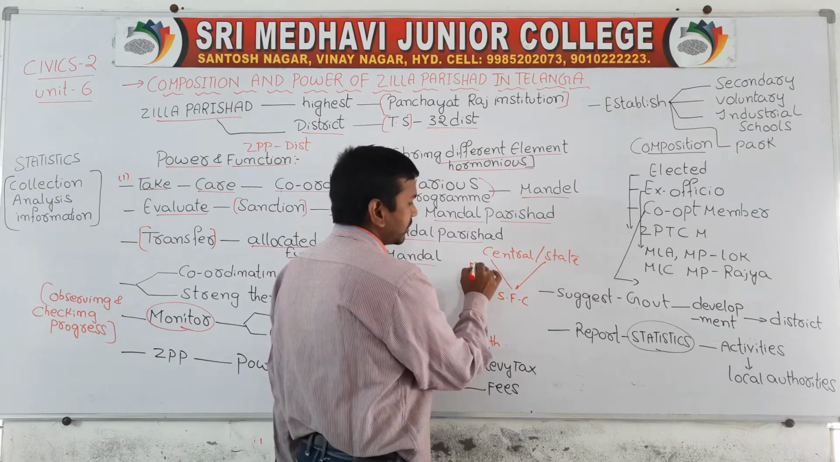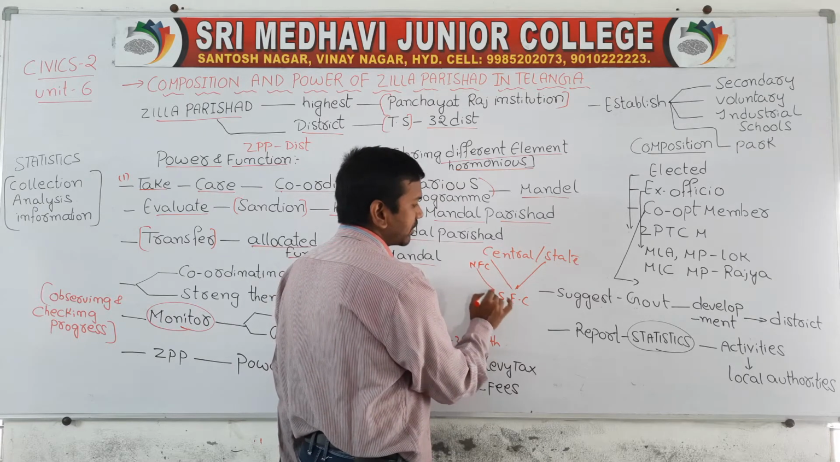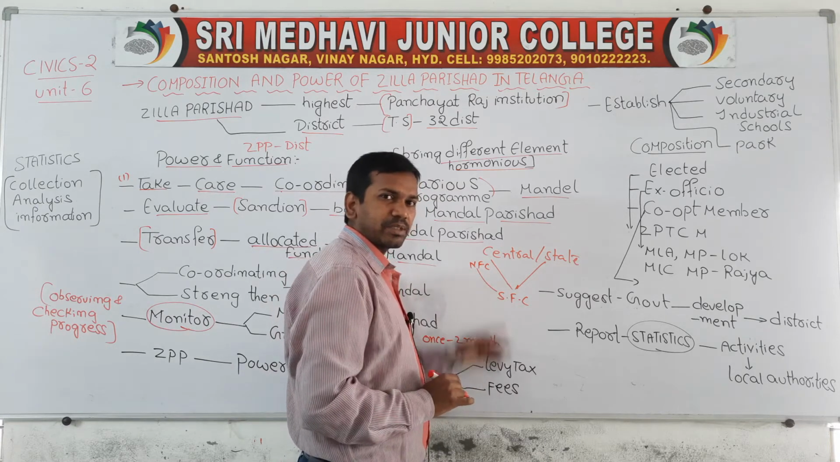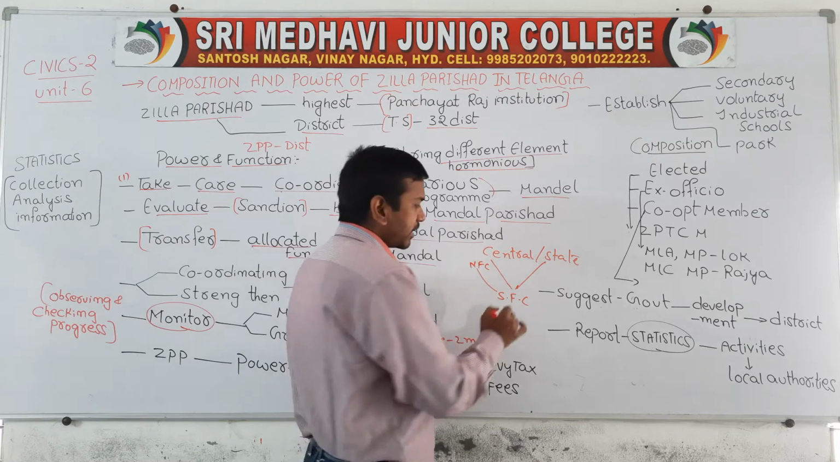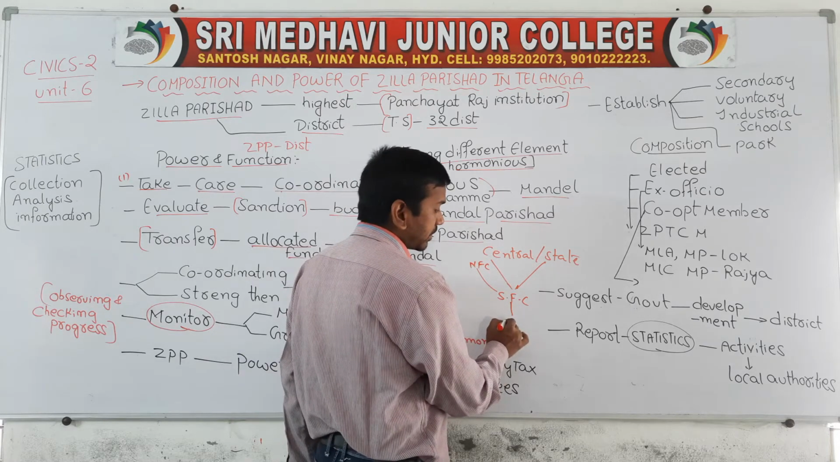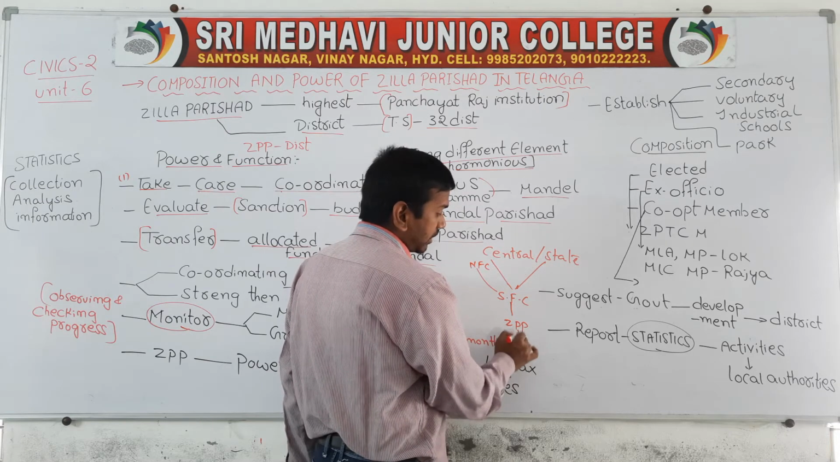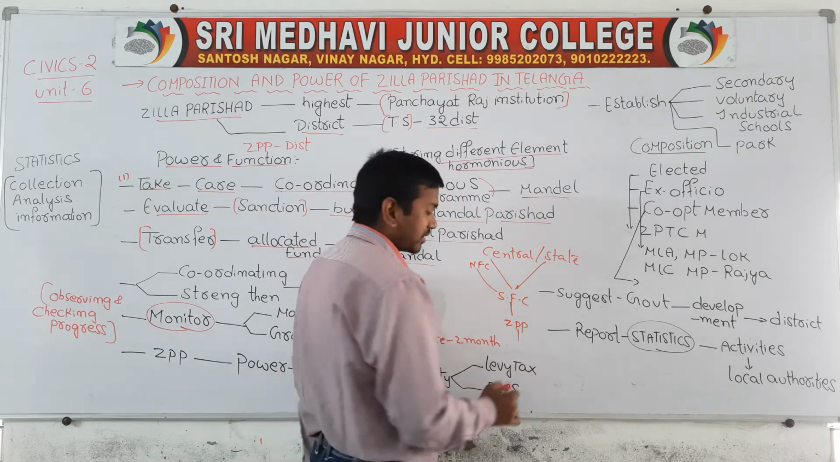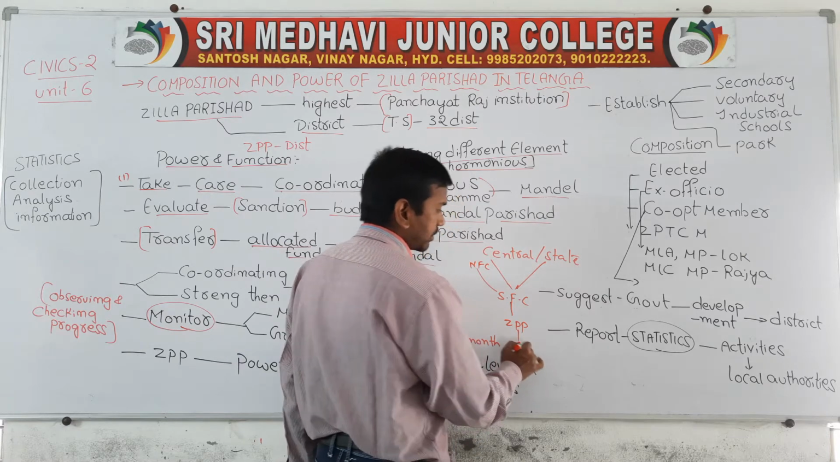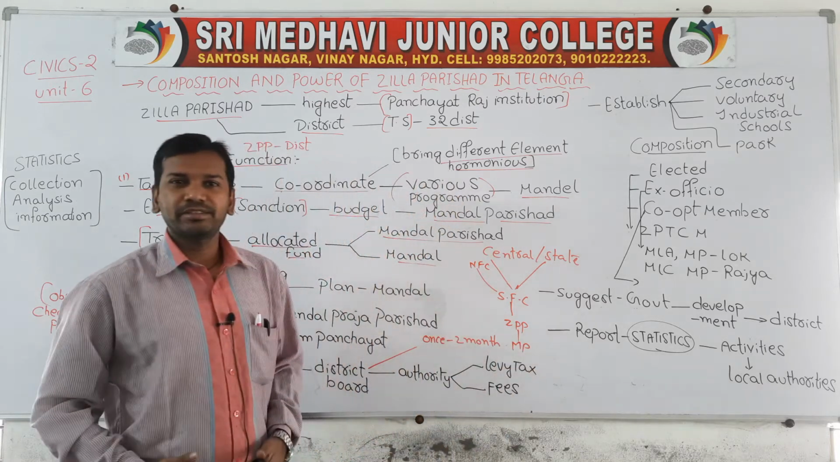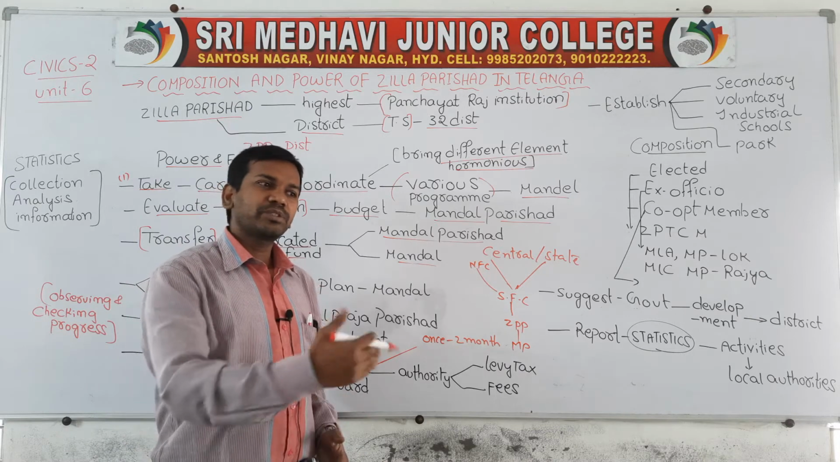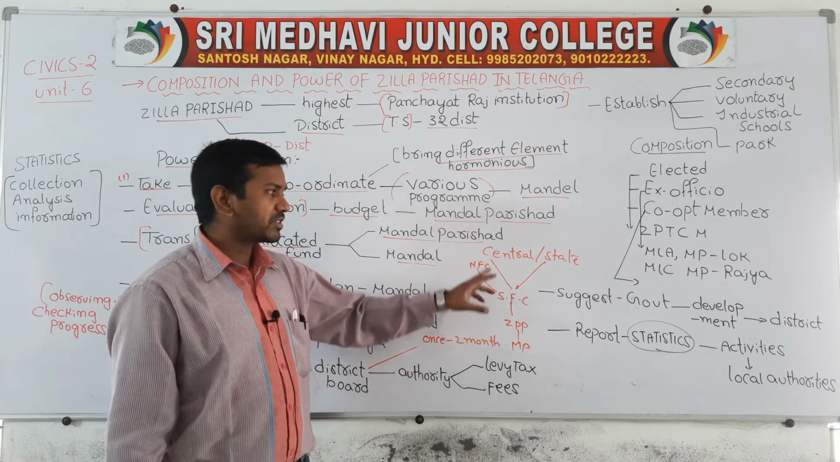National Finance Commissions will be there. These National Finance Commissions will give income to the State Finance Commission, from central to state, and these State Finance Commissions will give income to the district Zilla Praja Parishad, and the Zilla Praja Parishad will allocate those funds to the Mandal Parishad. So funds will not be distributed directly. Funds will be distributed indirectly.